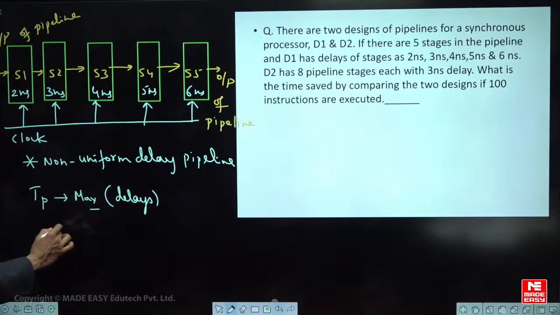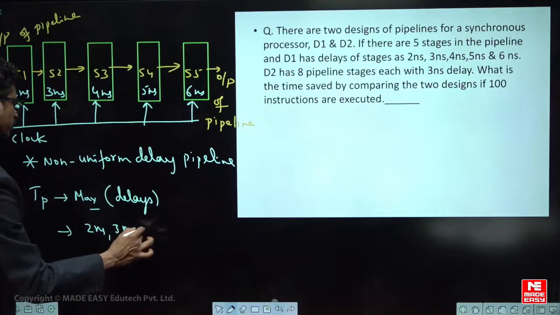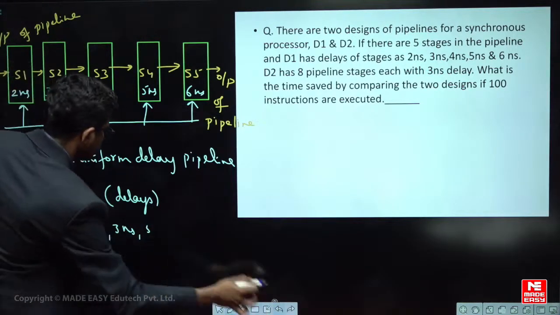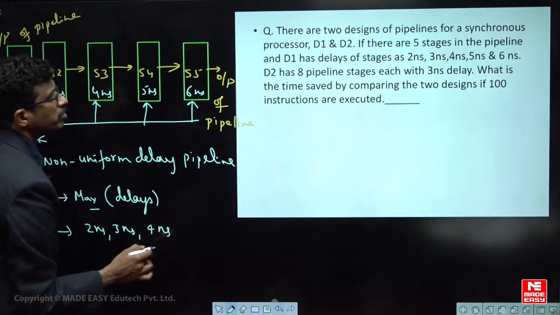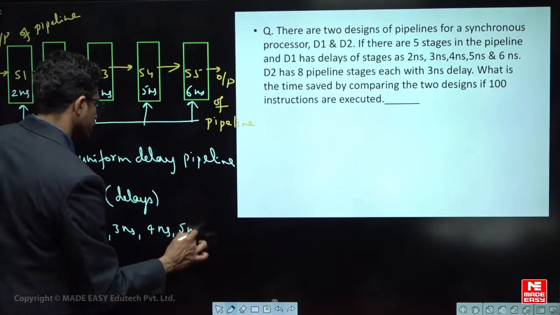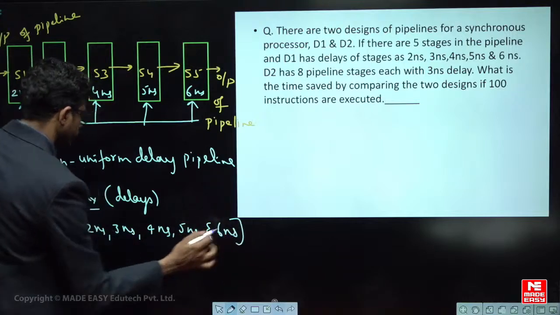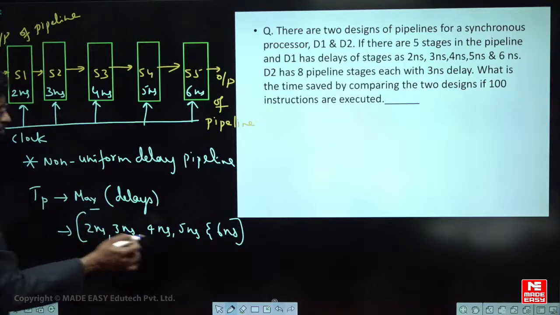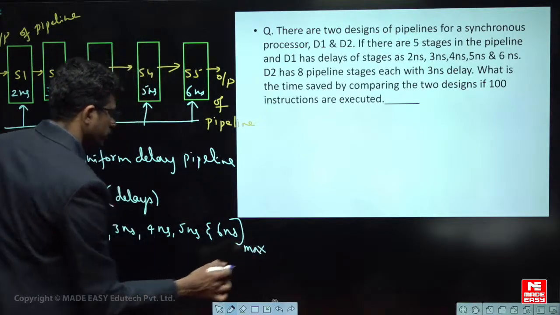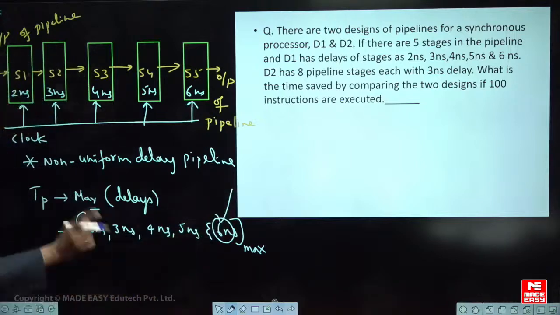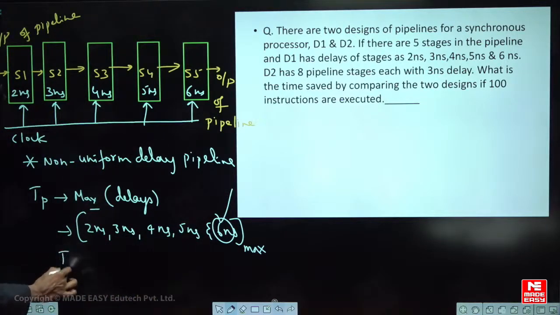So what is the maximum of 2, 3, 4, 5 and 6 nanoseconds? 6 nanoseconds is the minimum process cycle time. So TP, or the pipeline time, requires a minimum of 6 nanoseconds. Okay, fine.